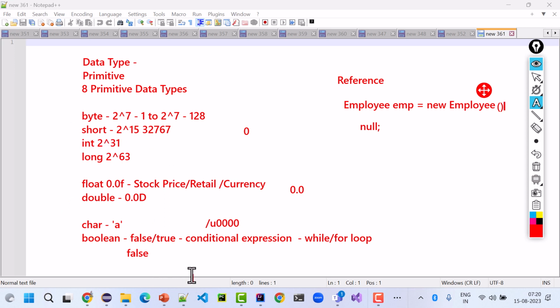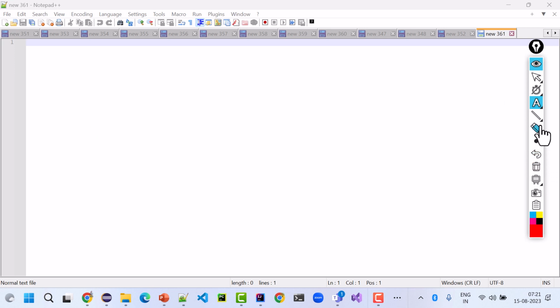They are considered the building blocks of data manipulation in your Java code, because ultimately you need the data type to store your data, so that you can call further business functionality. So these are data types.